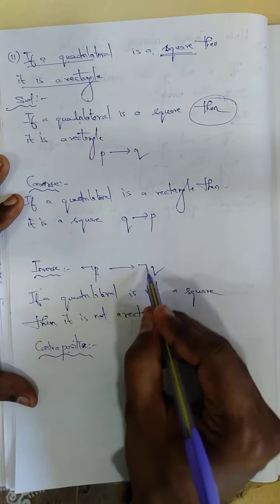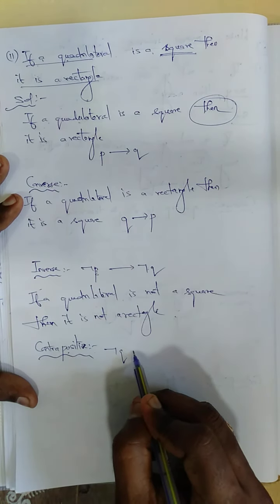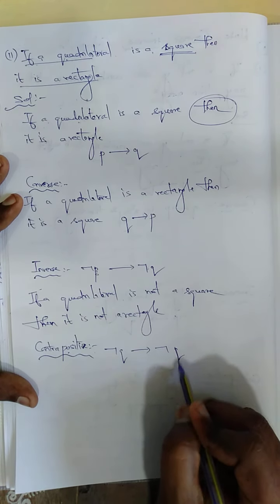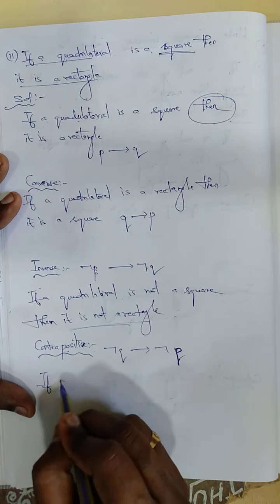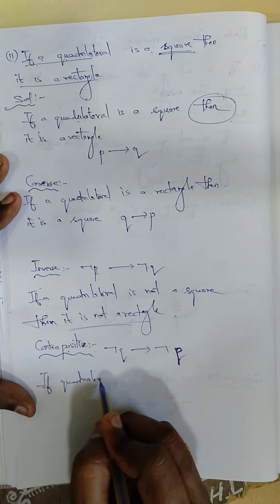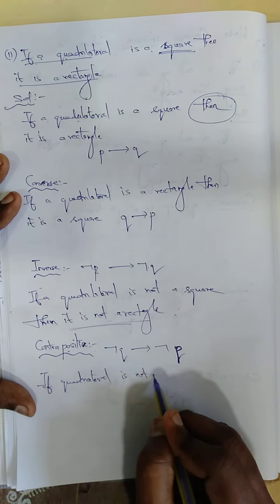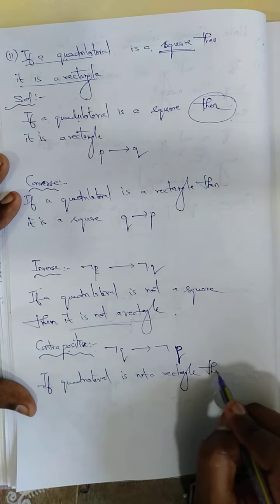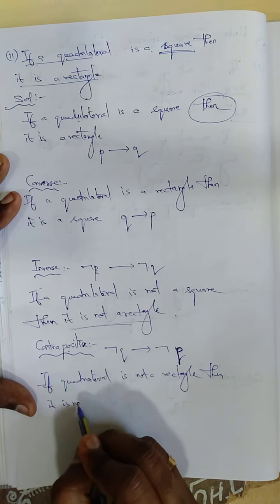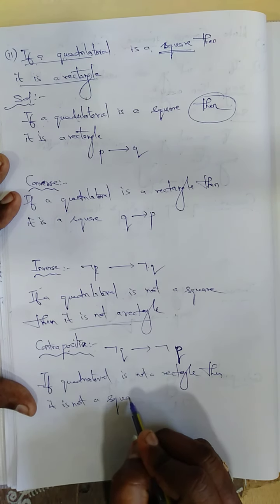Contrapositive means I need to write negation of Q conditional negation of P. First, negation of Q: if a quadrilateral is not a rectangle, then it is not a square. That's all, finished.